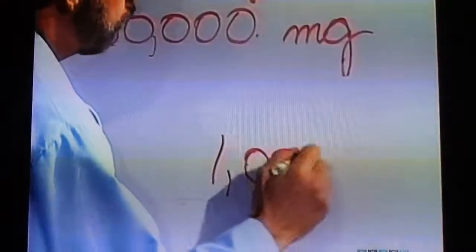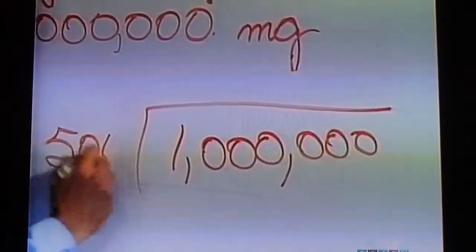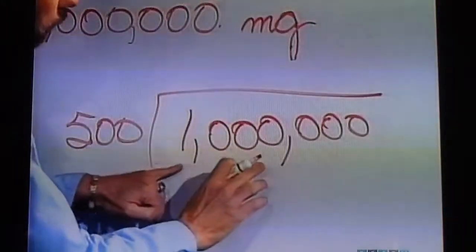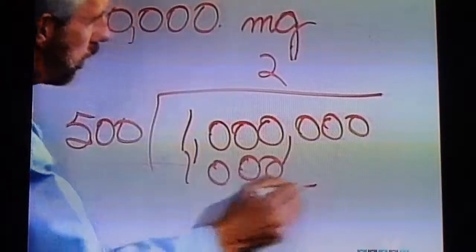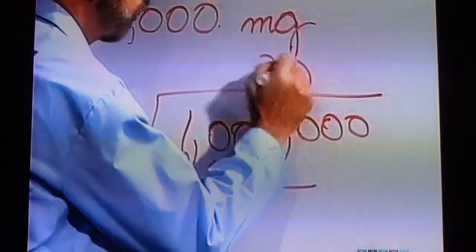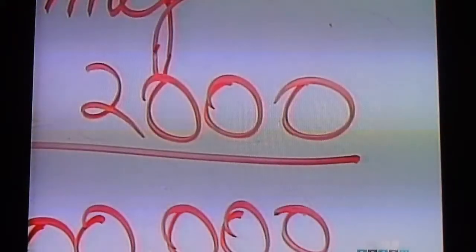Now to finish solving the candy maker's problem, we divide 1 million, the number of milligrams in a kilogram, by 500, the number of milligrams needed for each candy bar. 500 divides into the first 4 digits evenly 2 times. So all I have to do is add 3 more zeros. That means that out of 1 kilogram of sugar substitute, the candy maker can make 2,000 candy bars.